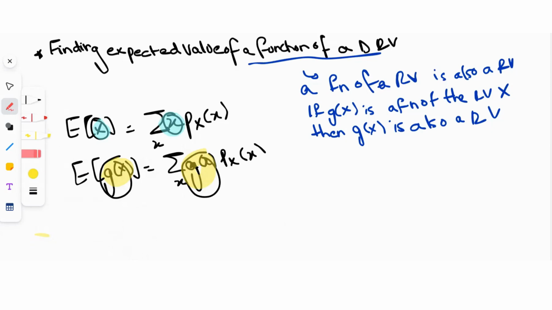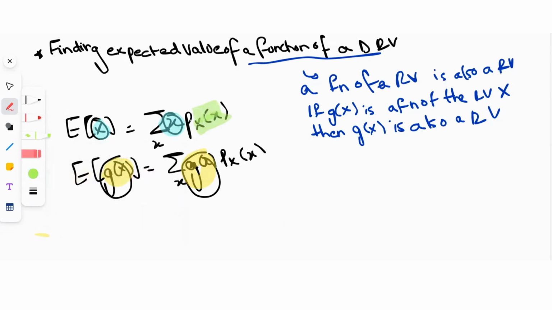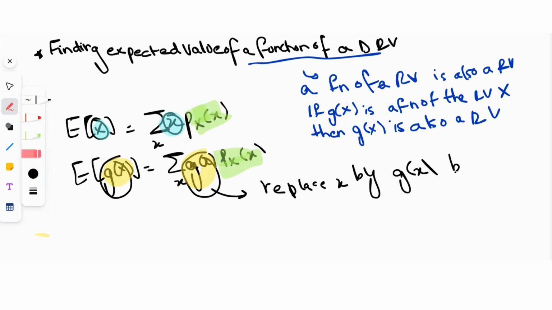But we're still using the PMF of x. We replace x by g(x), but still work with the PMF of x.